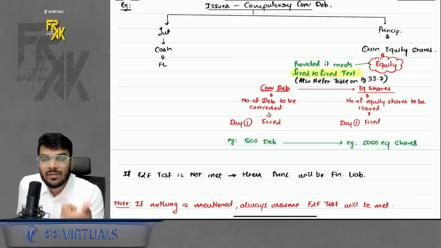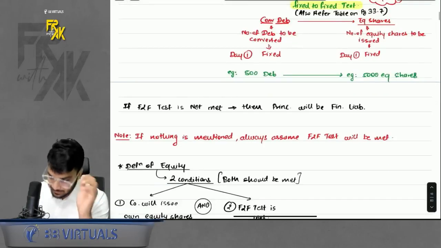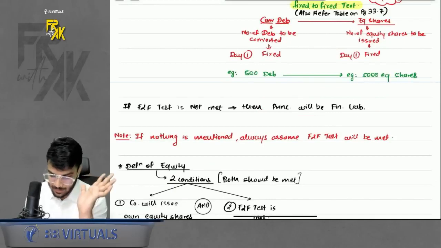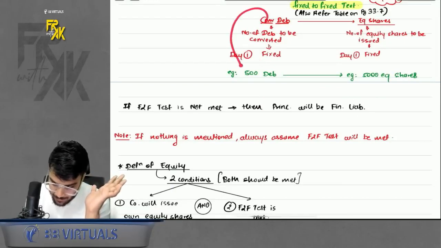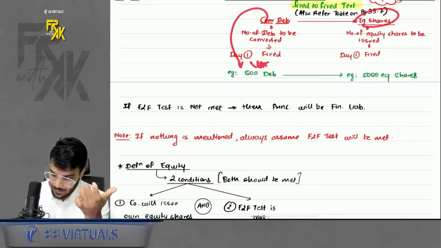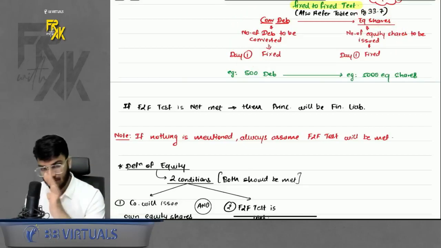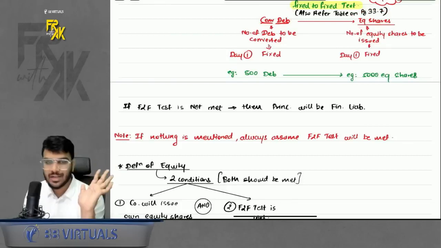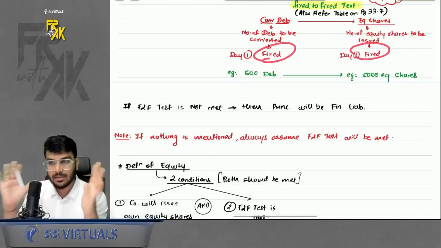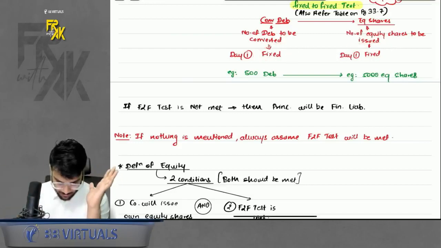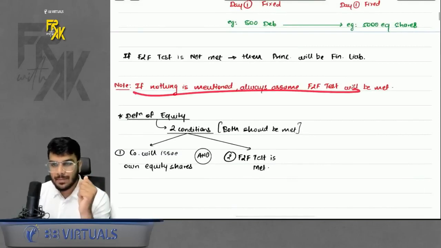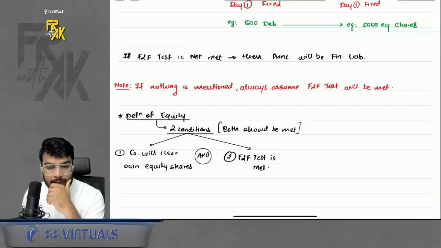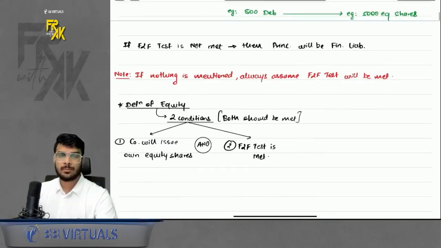Sir, what if F to F is not met? If fixed to fixed is not met, then the element will be a financial liability. So let's say, for example, the number of debentures is not fixed, it is variable, but the equity shares to be issued are fixed. Doesn't matter, financial liability. So if any of these elements is variable, financial liability. If both of them are fixed, then it is equity. In detail, we discussed it in class itself. Okay. Acha, what if nothing is mentioned? If nothing is mentioned, you will always assume that the fixed to fixed test will be met. Simple. Is this clear to everyone, guys? Perfect. Okay, let's proceed further.